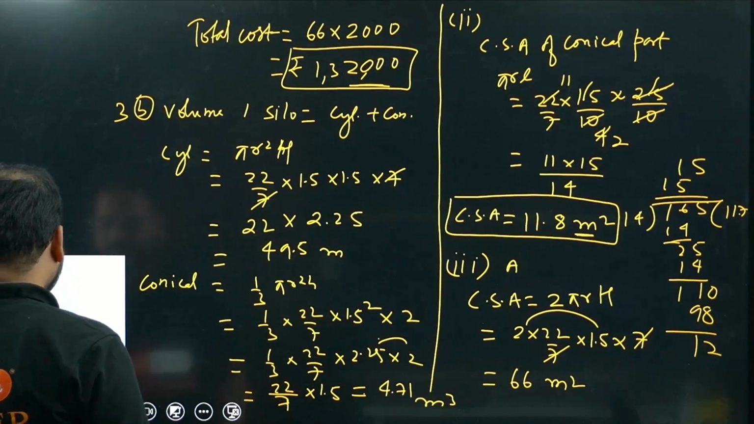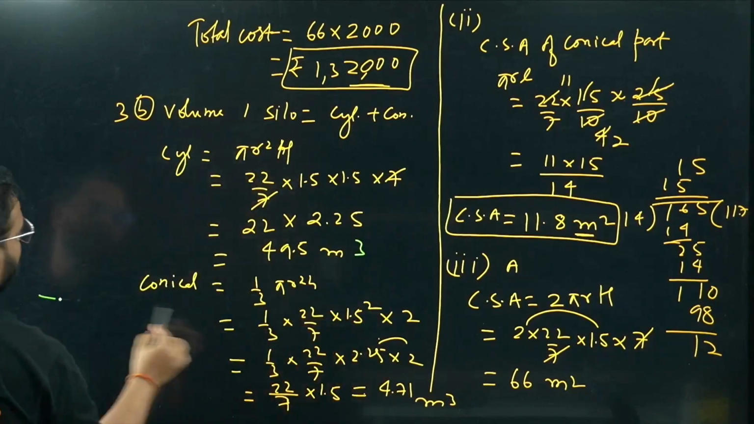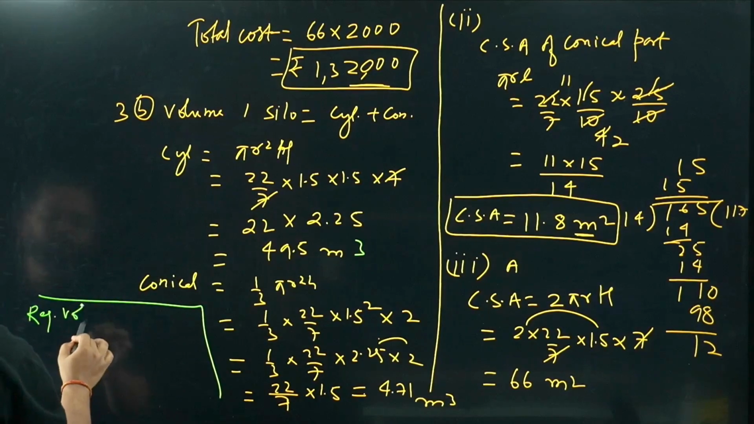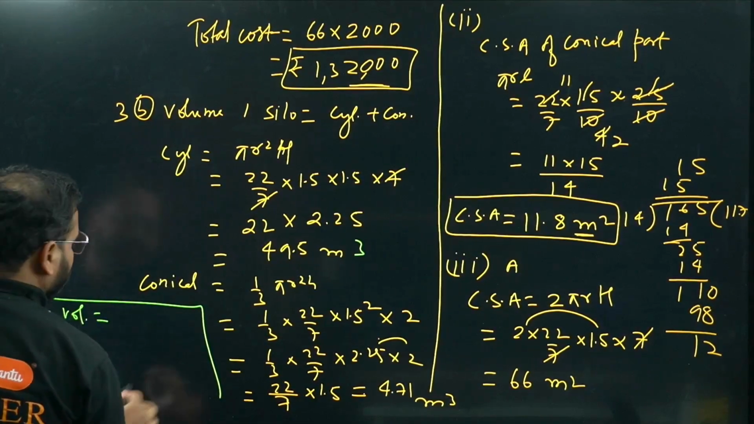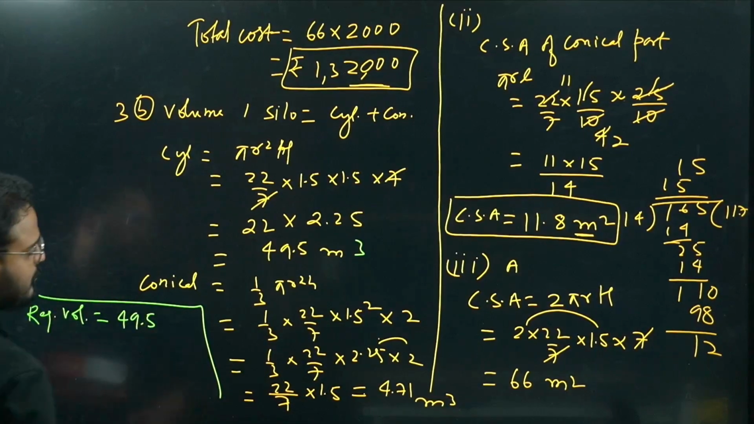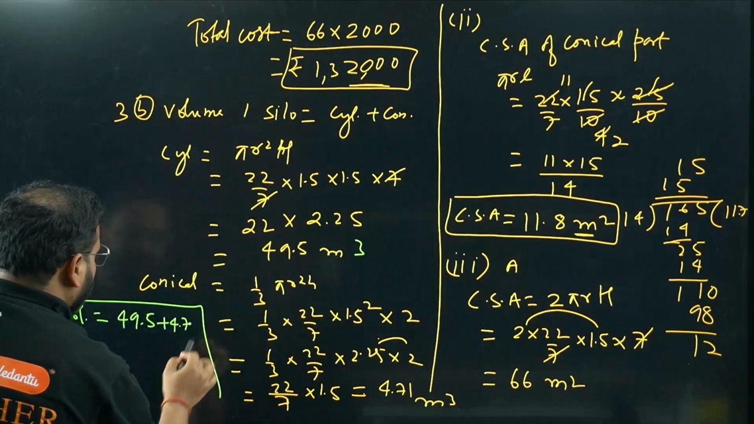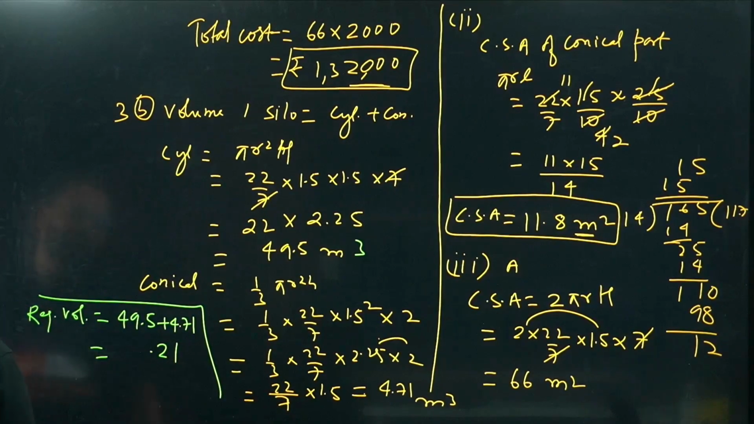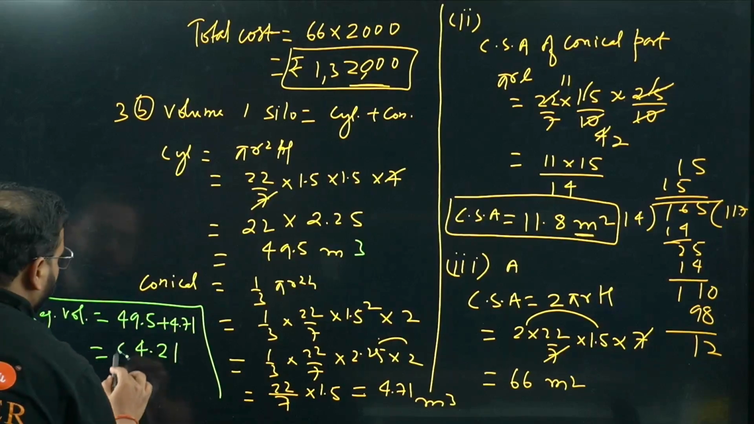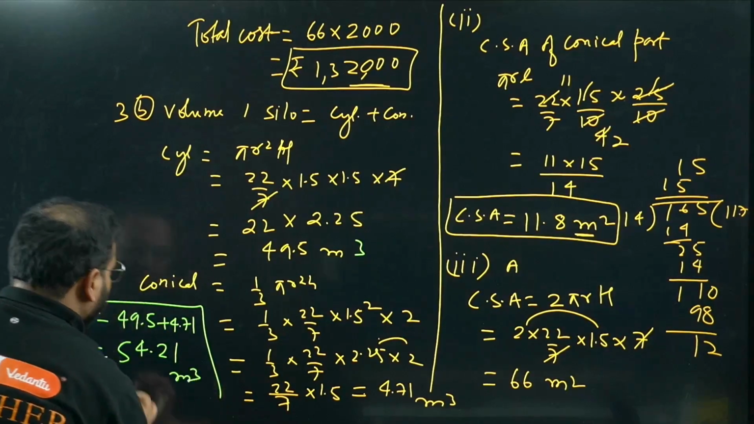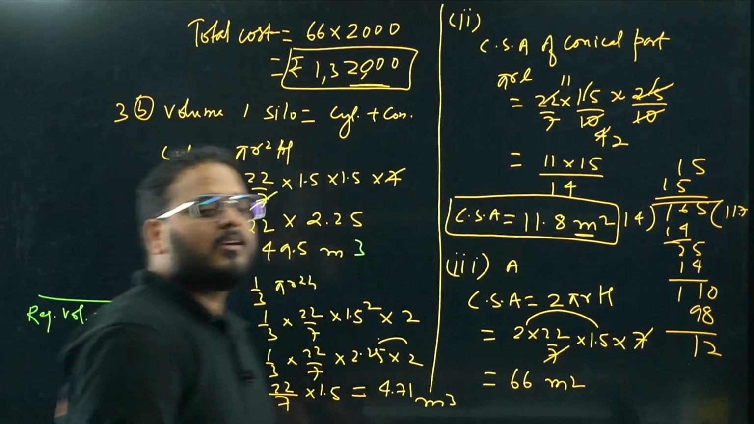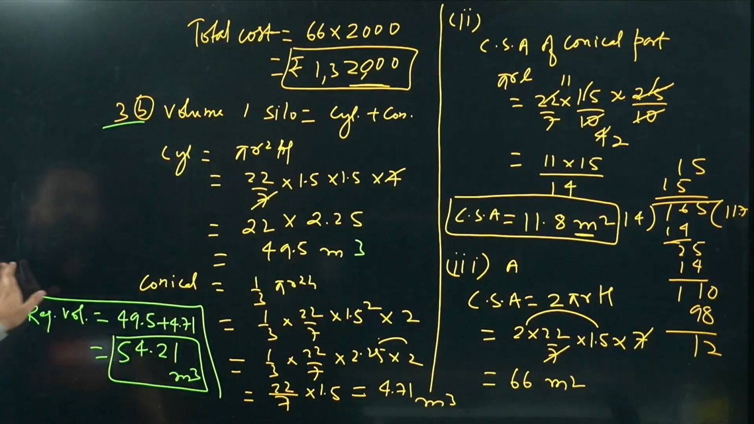We're looking for the total volume, right? So it will be the sum of both the volumes. The required volume of one silo is given by 49.5 plus 4.71. How much is that? 5 plus 7 is 12, we have 1 carry, and 1 plus 49 plus 4 is 54. So 54.21 meter cube is the answer for this part 3B.